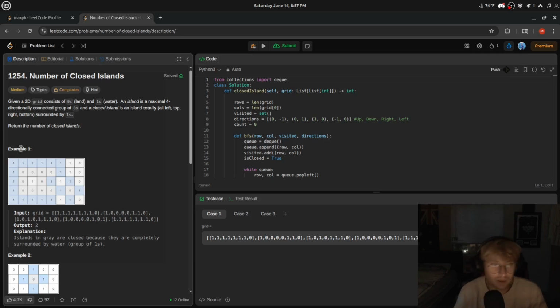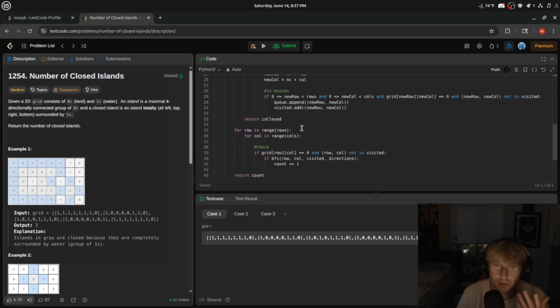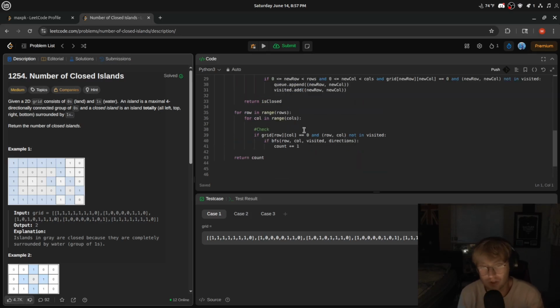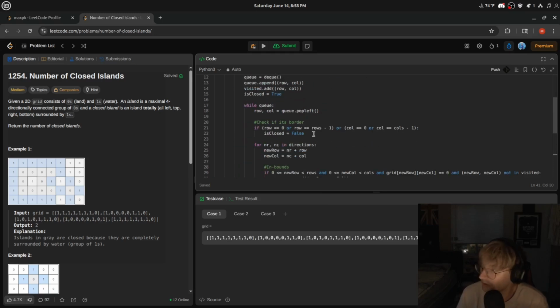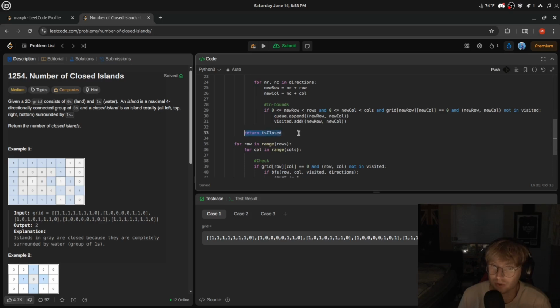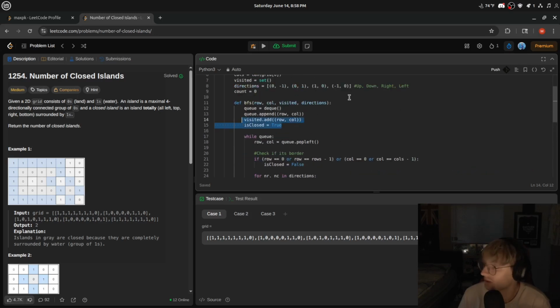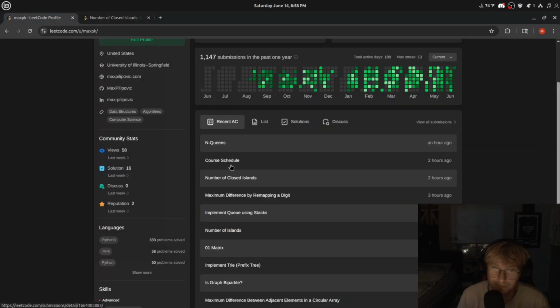So the simple way here was to just create a simple BFS function, just a regular thing that we do. We loop through each value in the grid, and we check if it's not visited and if it's a 0, then we would add it. And the only change, other than a simple BFS approach, was to check if it's a border element or not. If it is a border element, then we automatically make it false. If not, we would just return true, beginning with is closed as true. So it was a pretty simple BFS approach, but definitely a good problem.